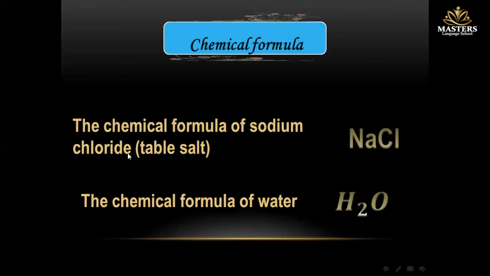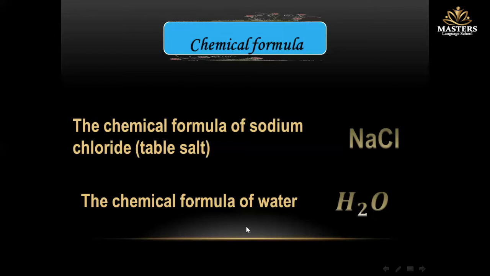So here, sodium chloride, or table salt, NaCl, is composed of one sodium atom and one chlorine atom, while water, H2O, is composed of two hydrogen atoms and one oxygen atom.